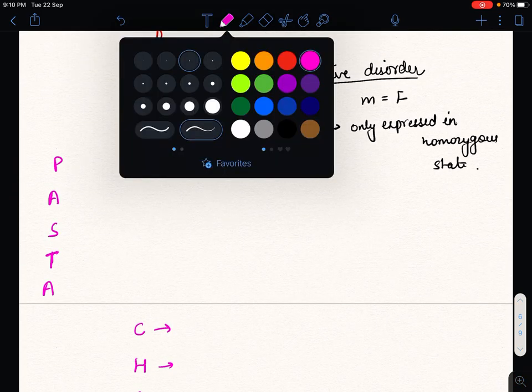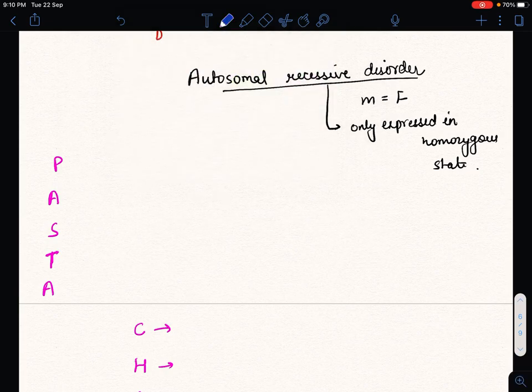Now P is phenylketonuria. A for alkaptonuria.